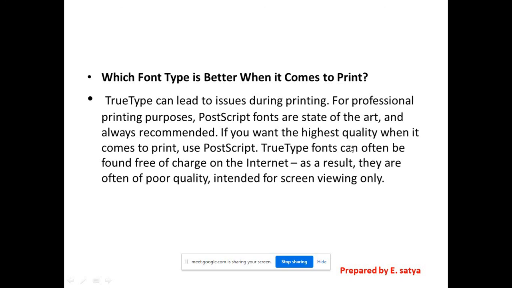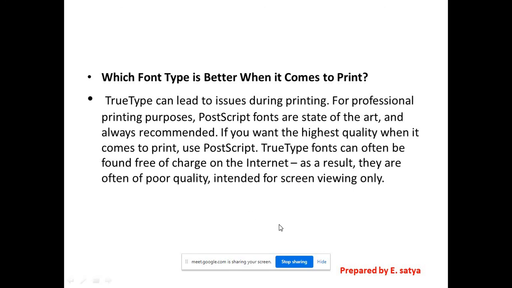But the true type fonts, because mostly we use PostScript fonts, so when we have to use true type fonts, they are usable for screen purposes only. Suppose in web designing, for internet purposes. In web designing generally people interact with your screens, they observe your screens only, nobody takes printouts of that, right?